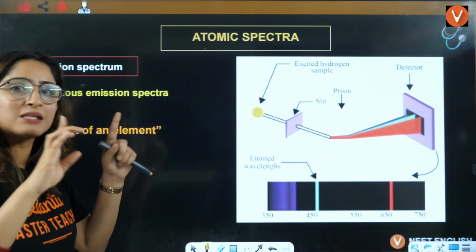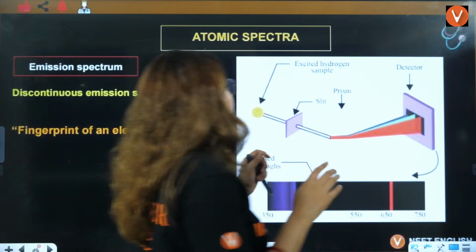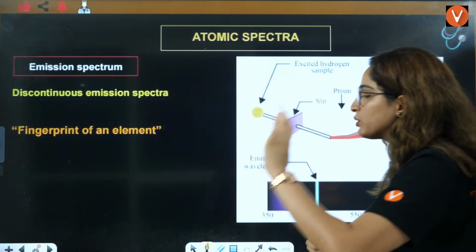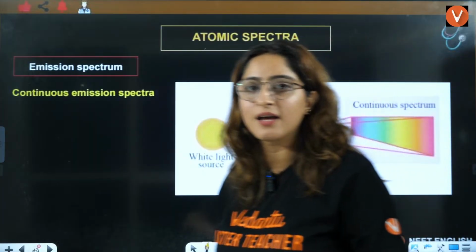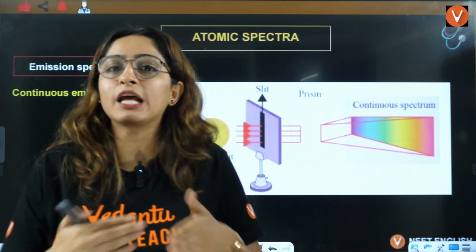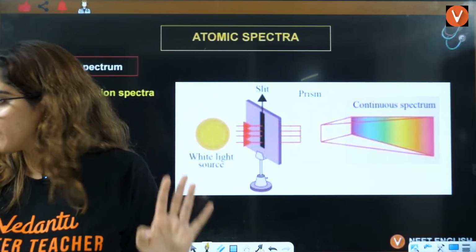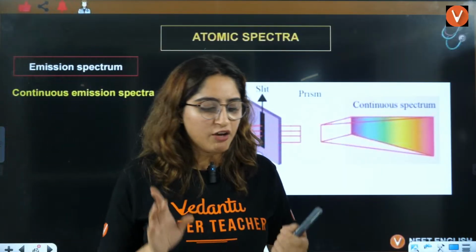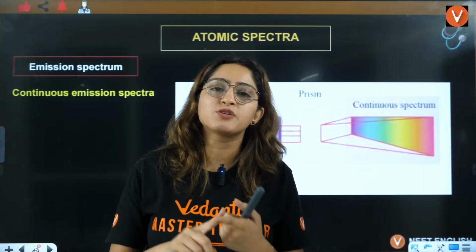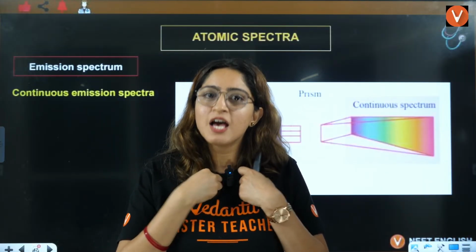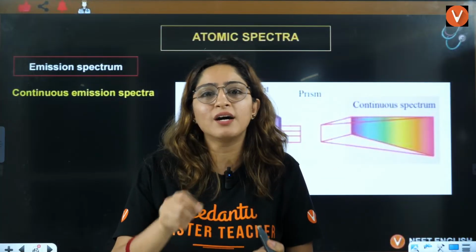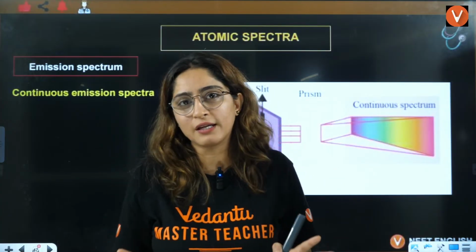But it is in such a way, because the white light, we know that white light will have all the colors, right? That's why white light is emitting all the colors, VIBGYOR, right? See, if you have knowledge of physics, chemistry and bio, then you will emit everything. First you will absorb the knowledge, then you will emit the knowledge in the exam, because you have knowledge of all the three things, right?